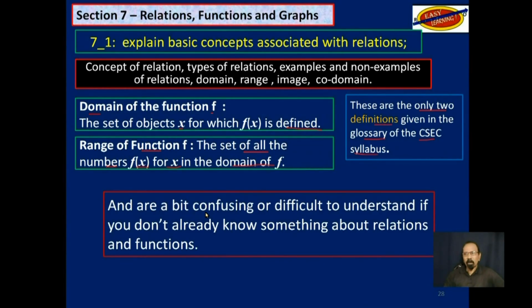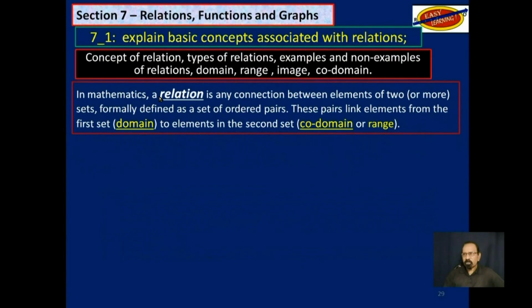They are a bit confusing or difficult to understand, especially if you don't already know something about relations and functions. But as time goes by, we will understand them better. In mathematics, a relation is any connection between elements of two or more sets, formally defined as a set of ordered pairs.